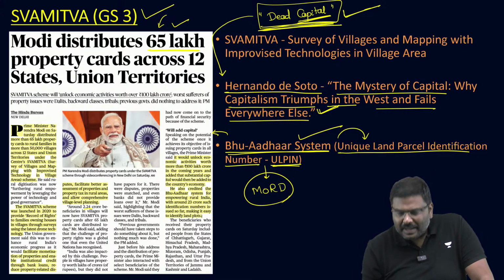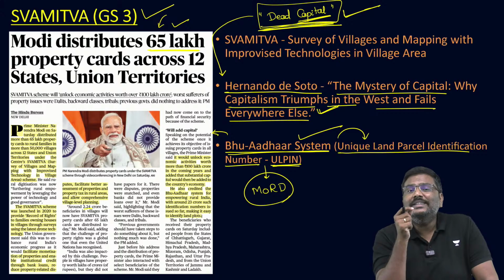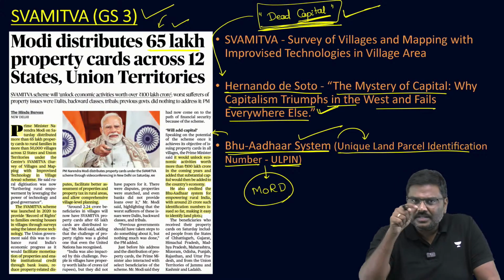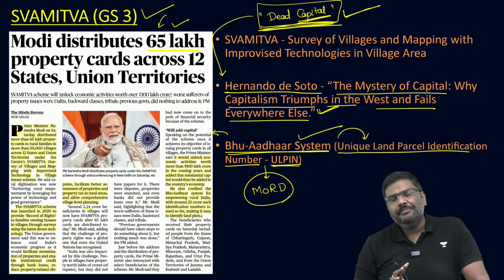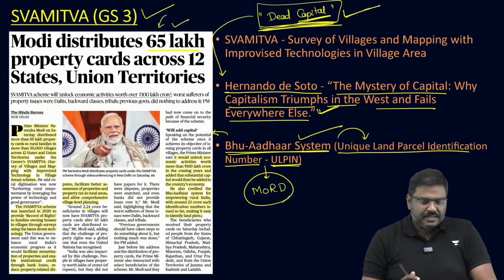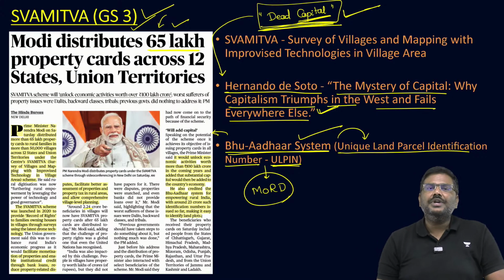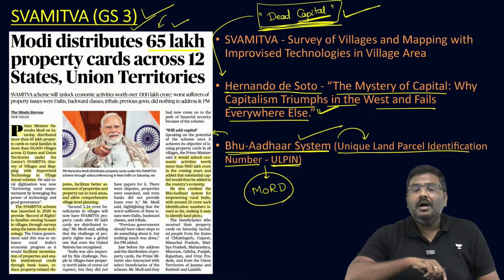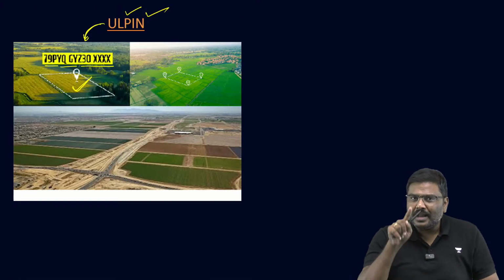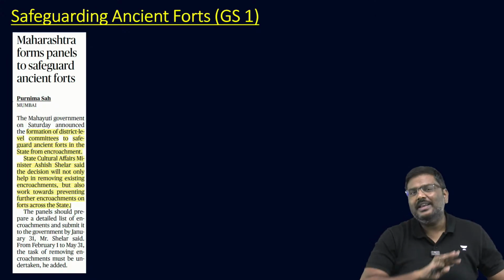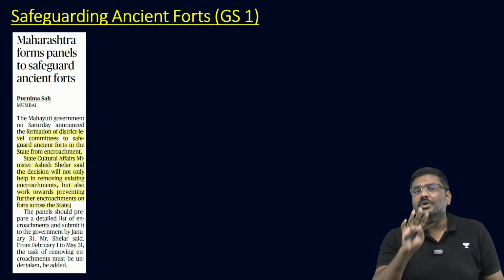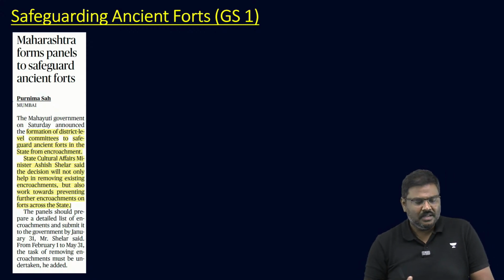So this ULPIN is part of that. 29 states and union territories are implementing ULPIN. Done? Right, so these are the 3 points associated with the SVAMITVA scheme. A lot of discussion is happening regarding SVAMITVA. Be very, very careful. Questions can be asked on these areas.